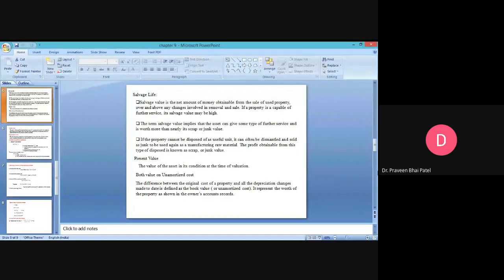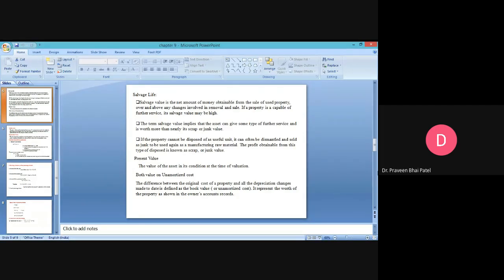As I told you earlier, if the industry can be reused by changing certain things, then the depreciation value will be low, and you can get a higher value for that product. So salvage value and depreciation value are approximately close to each other. If a property is capable of further service, its salvage value is high, and its depreciation value will be low. You will get a maximum return of the original price.